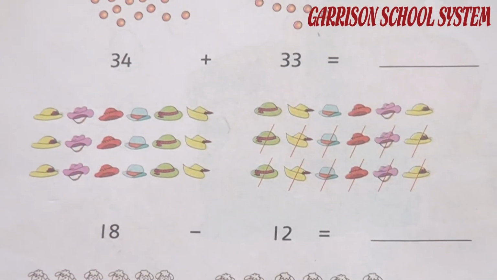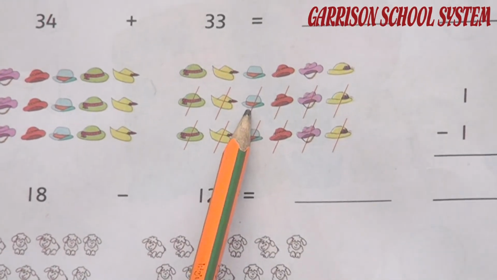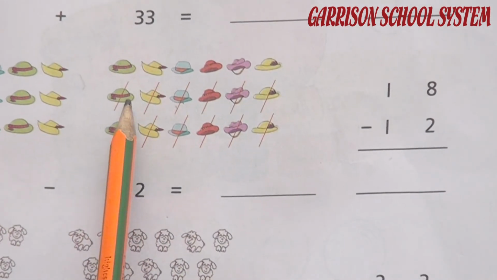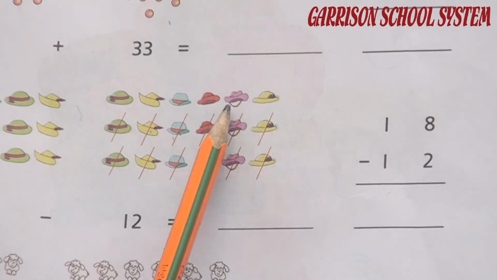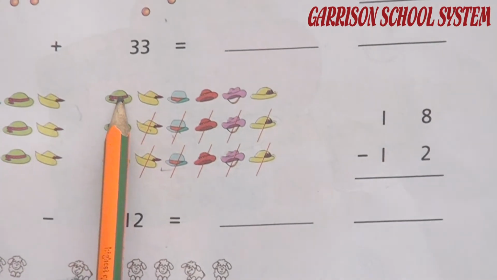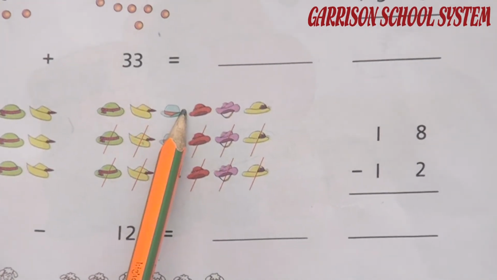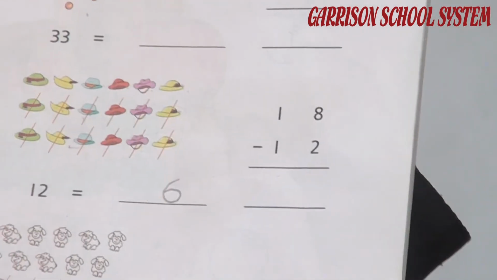We have to take out 12 hats. So how will we take them out? Here they have drawn lines. Here lines are drawn. Okay? Now check without crossing how many hats are left. These are all crossed. Now count these hats which are not crossed. 1, 2, 3, 4, 5, 6. How many hats are left after subtracting in this statement? 6 hats we have. Okay.